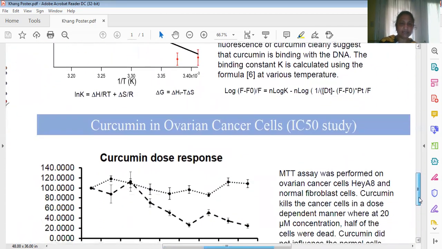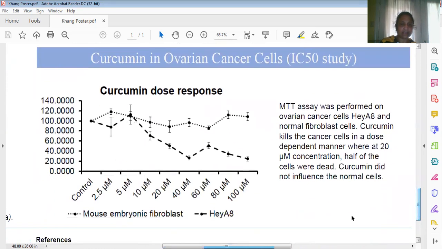The cellular study in HOE8 cancer cells, this is the MTT study. It shows that with increasing curcumin concentration, there is death of the cancer cells. However, this is for the normal healthy cell, a mouse fibroblast cell. Here we don't see any effect of curcumin.